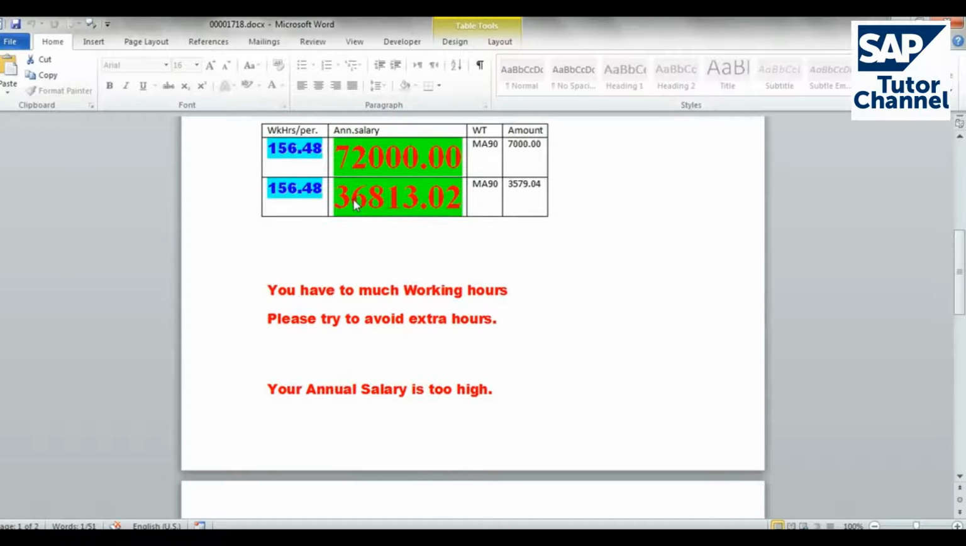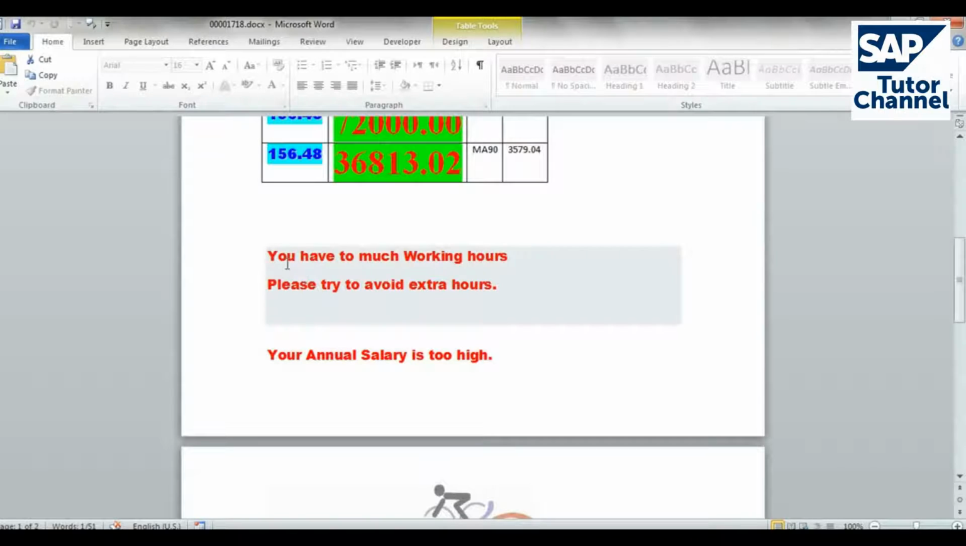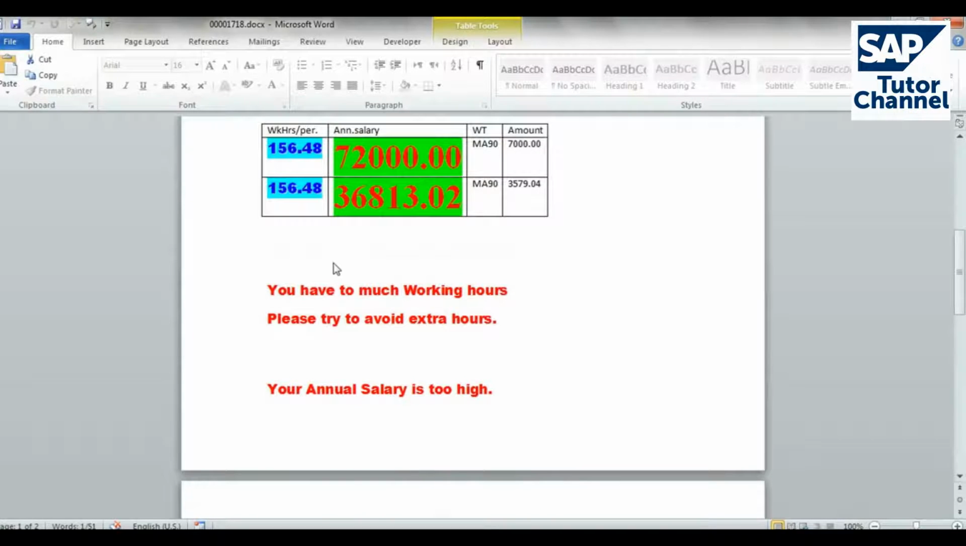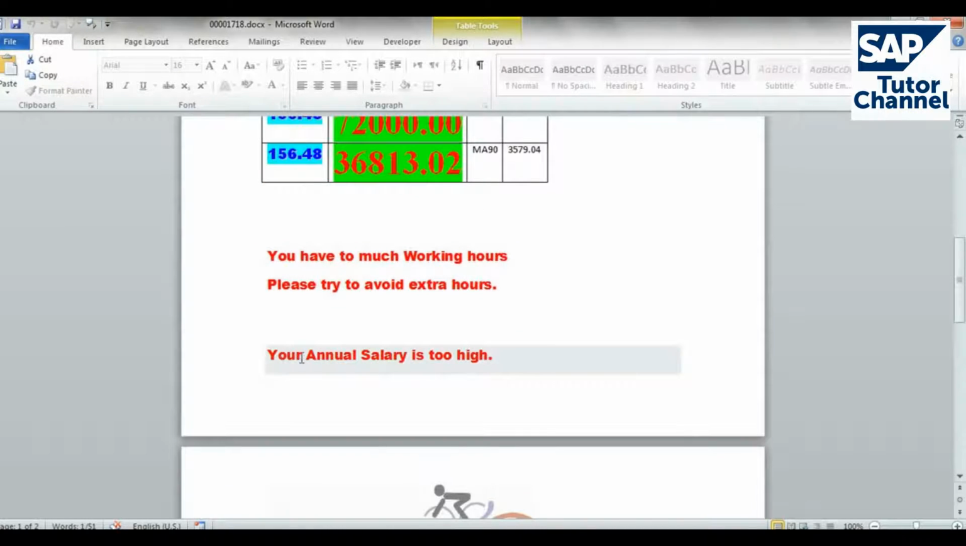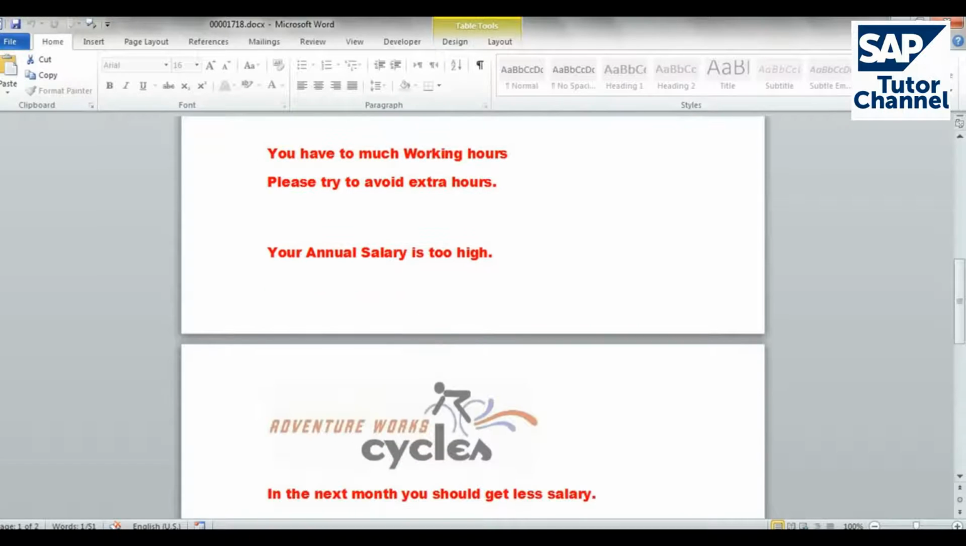So we see them, and then we see the remarks here that the first one is you have too much working hours and so on. This is because the field is more than 100, what we put as a parameter. Also, over here, your annual salary is too high.